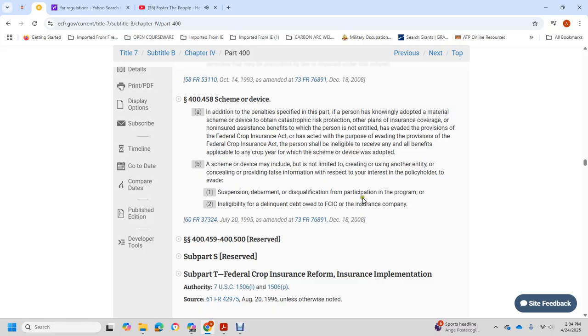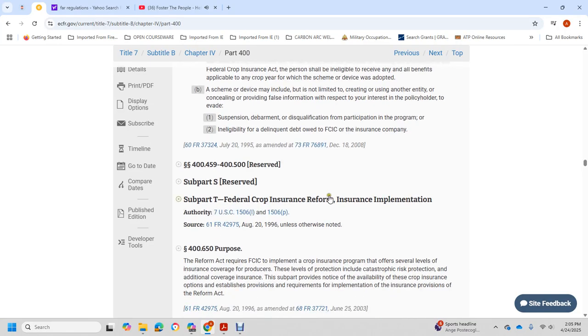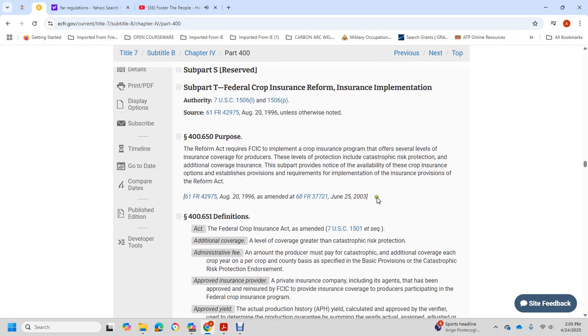Debarred Federal Crop Insurance Corporation insurance company. Sections 400, 449, 459, 400, 500. Reserved, Subpart S. Reserved, Subpart T. Federal Crop Insurance Reform and Insurance Implementation Act.